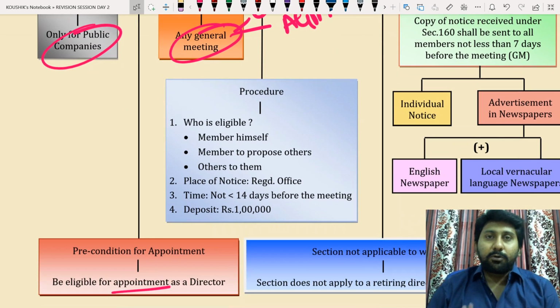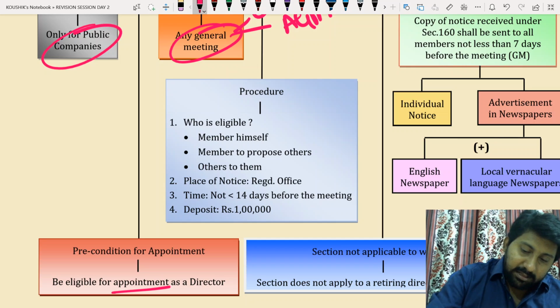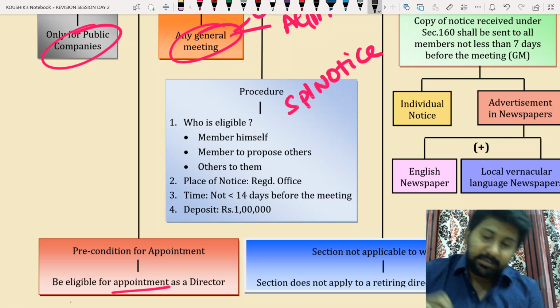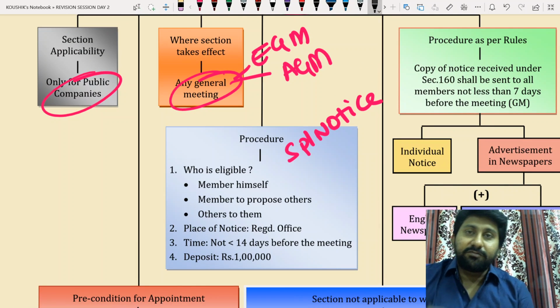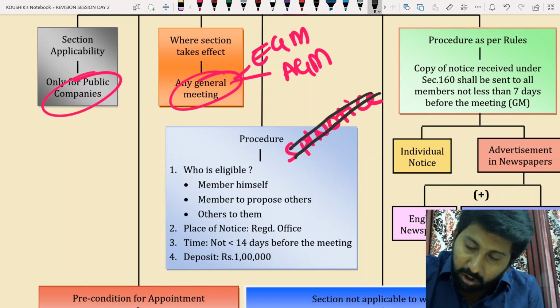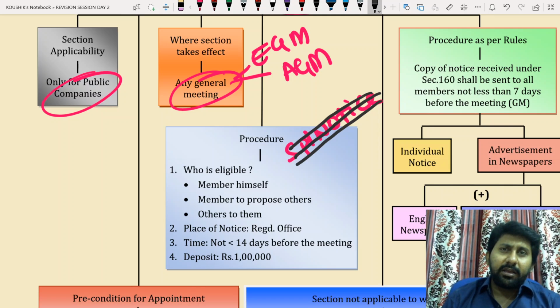Next one, procedure. What is the procedure? Here they will issue a notice. Which notice? The person who wants to propose himself for the directorship will issue which notice? Special notice? You should not think like this. Many times I heard from the student community that in Section 160 we issue special notice.